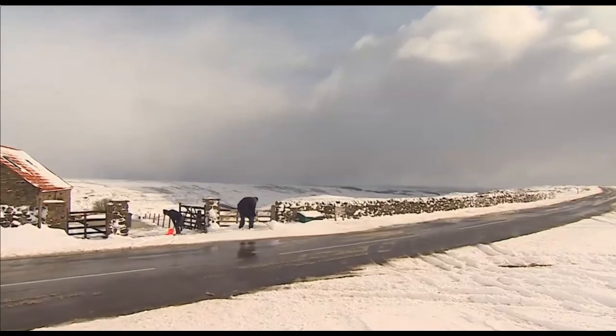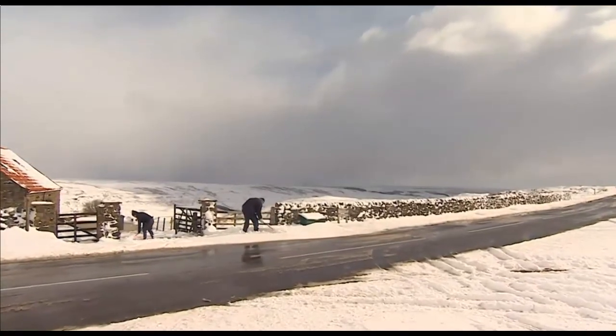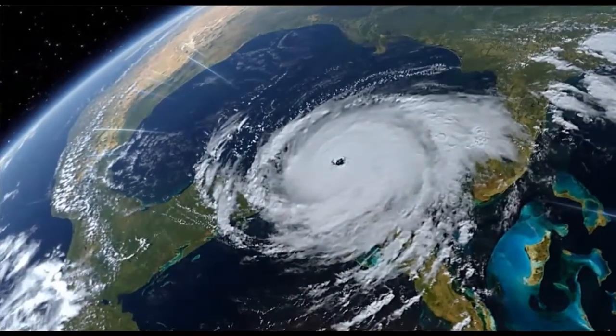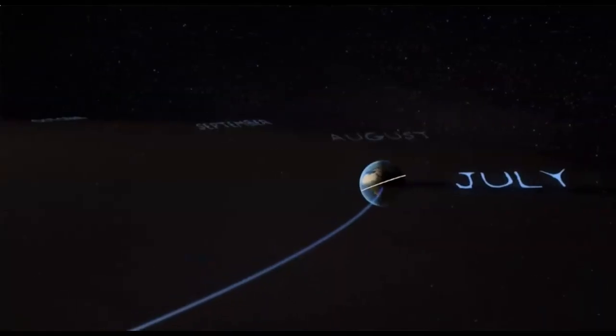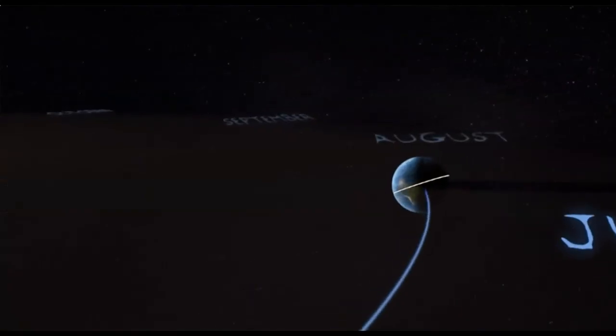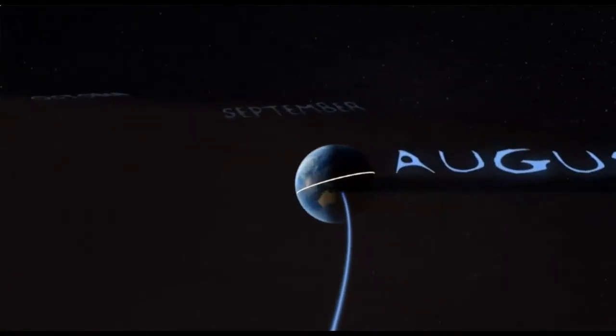Every living thing on Earth is affected by weather and climate. That's why scientists go to great lengths to study them and analyze their changes, day to day and year to year. Because the more we understand about our weather today, the more we can predict the climate of tomorrow.